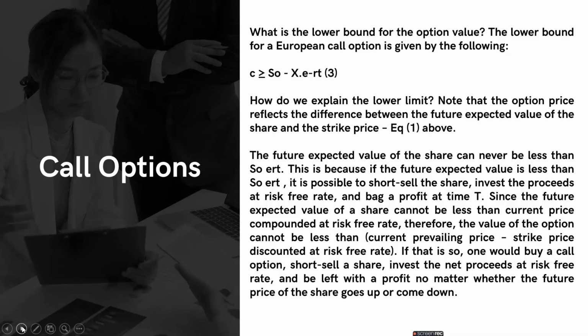Let's assume that the value of the stock is rupees 102. So a European 1 year call option is available at a strike price of 108. If the risk-free rate is 8%, the present value of 108 after discounting at 8% would be 100. So in a worst case scenario, the call cannot fall below rupees 2.